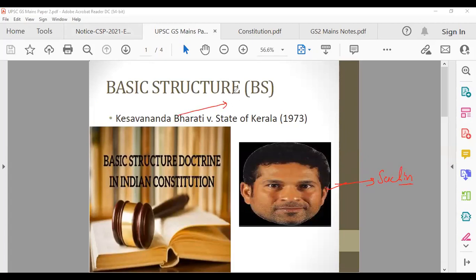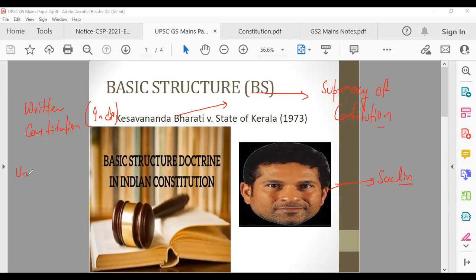So there is another feature which is part of basic structure, that is supremacy of constitution. What is supremacy of constitution? So see, understand one thing. In India, we have a written constitution. And parliament, whenever they're making laws, they have to conform to this constitution. They cannot make anything which is unconstitutional in nature. They cannot make any laws which are unconstitutional in nature.